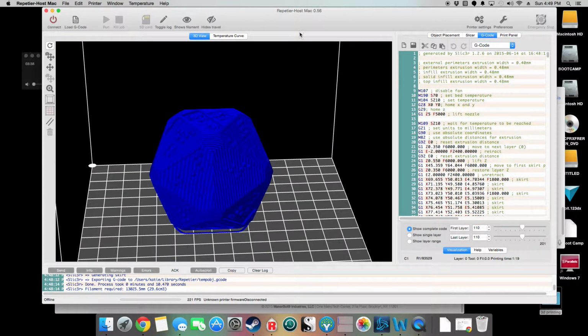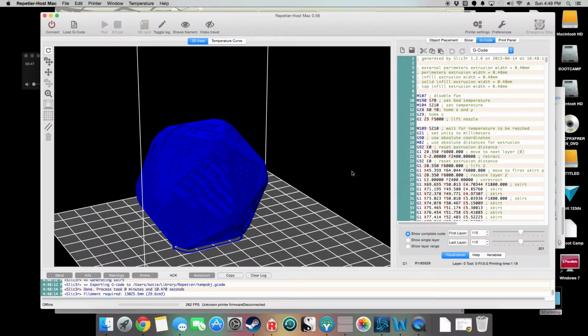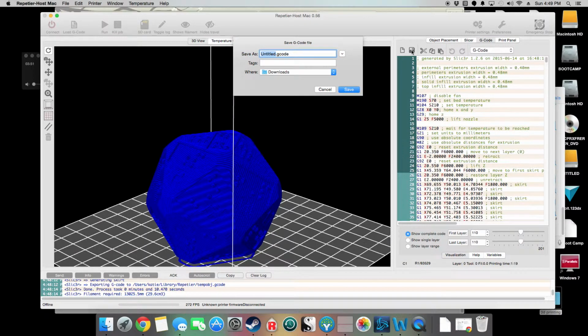So if you're using Repetier Host to drive your printer, at this point you can just hit the run button and it will send the commands to your printer automatically. If you're using other software, for example, I'm using Octoprint, I would save the model, and it saves as a G-code file. That's actually this text over here, the raw G-code. And then I just save it and upload that file to the Octopi server and hit print from there. And that's it.